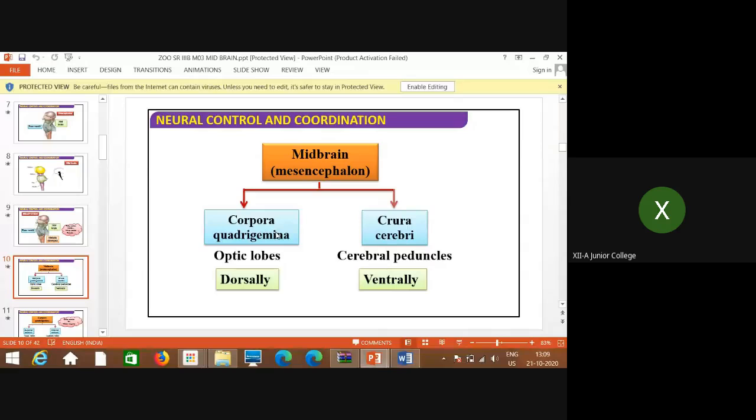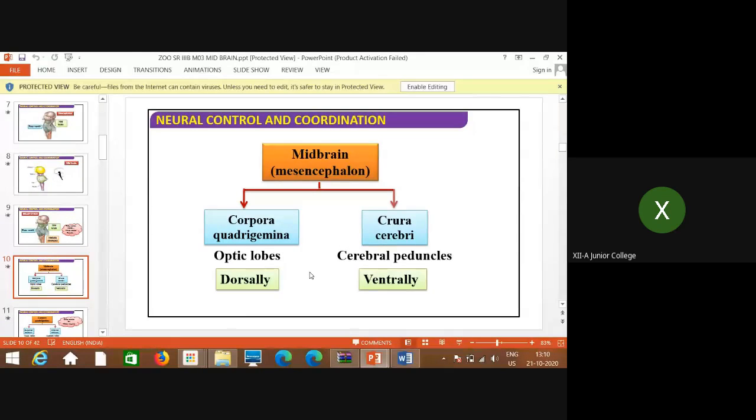So corpora quadrigemina, that which includes optic lobes, is present dorsally, that is the back side of the midbrain, whereas ventrally, in the front part, the cerebral peduncles are present, which are known as crura cerebri. Okay, so these are the scientific names you need to remember always.